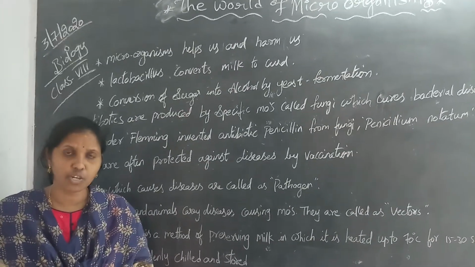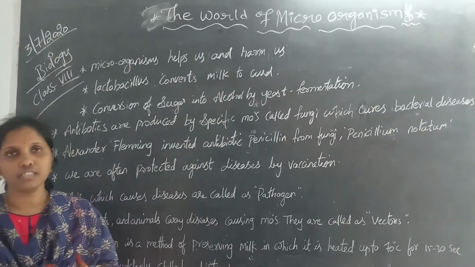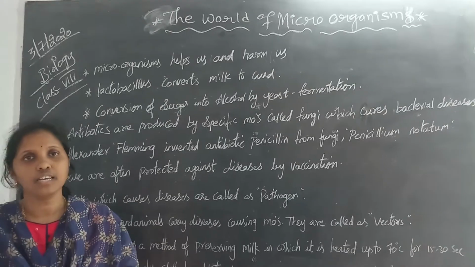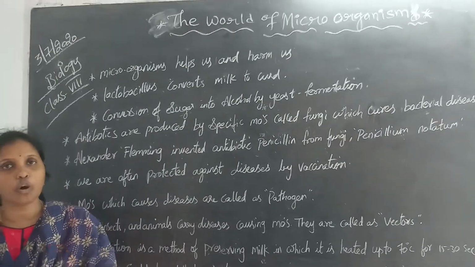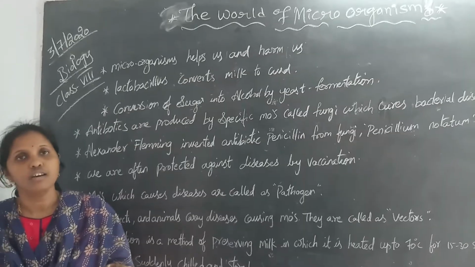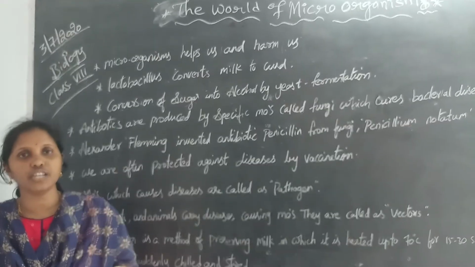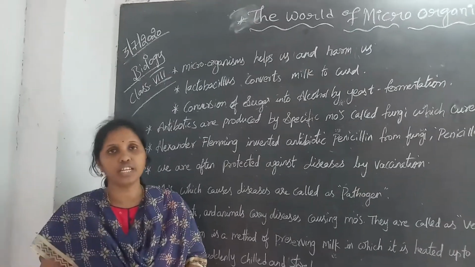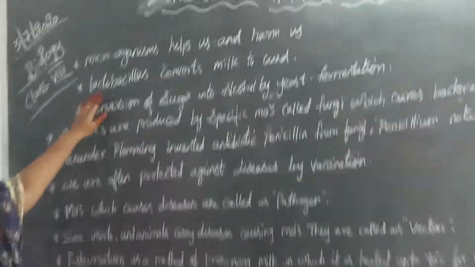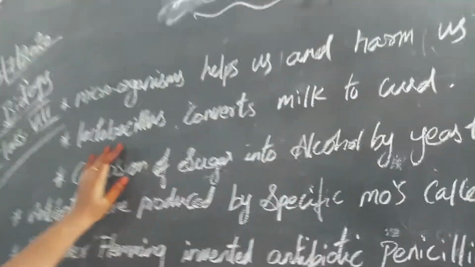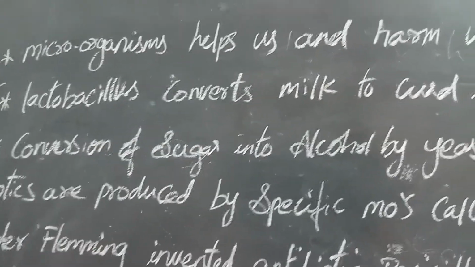In the previous video I told you about the diseases caused to human beings, animals as well as plants by microorganisms. So there are microorganisms which are very harmful for us as well as very useful in our daily life. Like how they are useful, I am going to explain. Lactobacillus is one of the bacteria, children, that converts milk into curd.